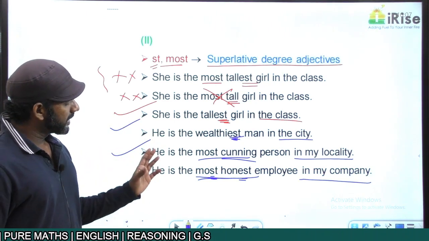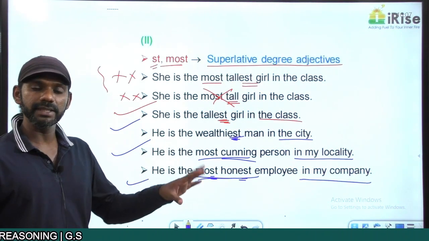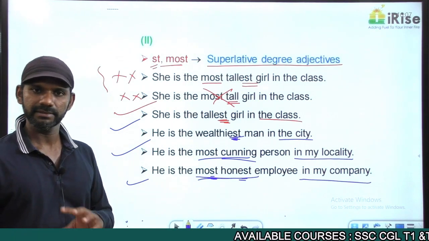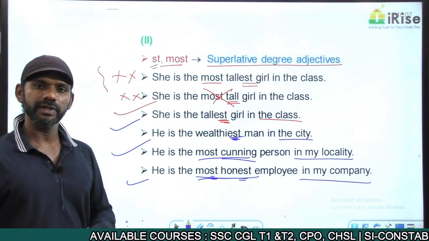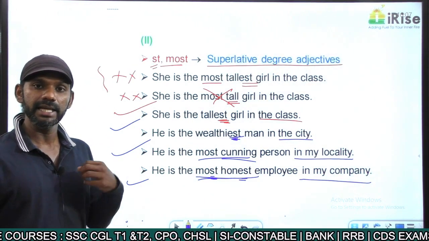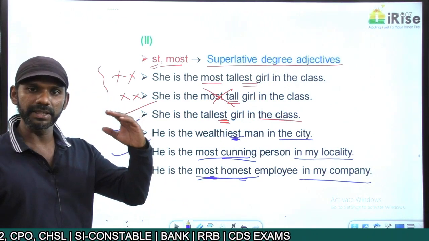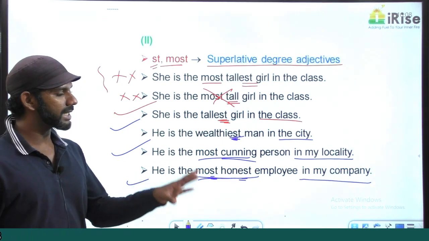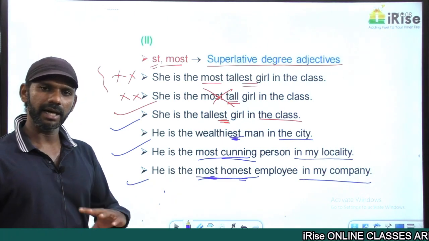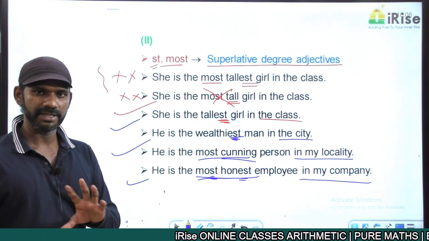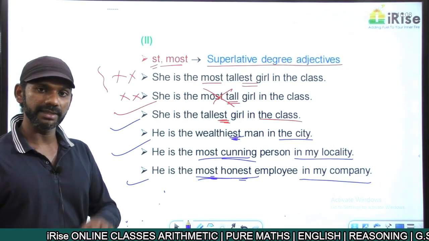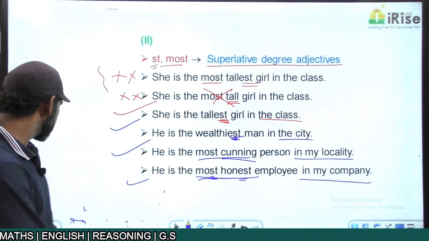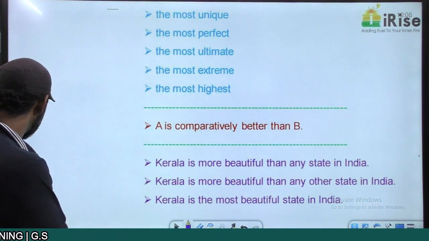He is the most cunning person in my locality. From this sentence, are there any cunning persons in my society? Yes. In my locality, yes. Only if cunning persons are there in my locality, I can say he is the most cunning person in my locality. Similarly, he is the most honest employee in my company. From this, are there any honest employees in my company? Yes. Only if honest employees are there in my company, I can say he is the most honest employee in my company. So understand the meaning of every sentence.